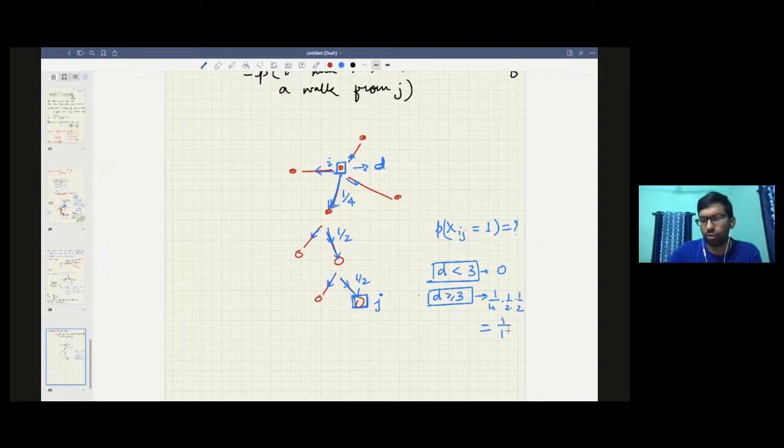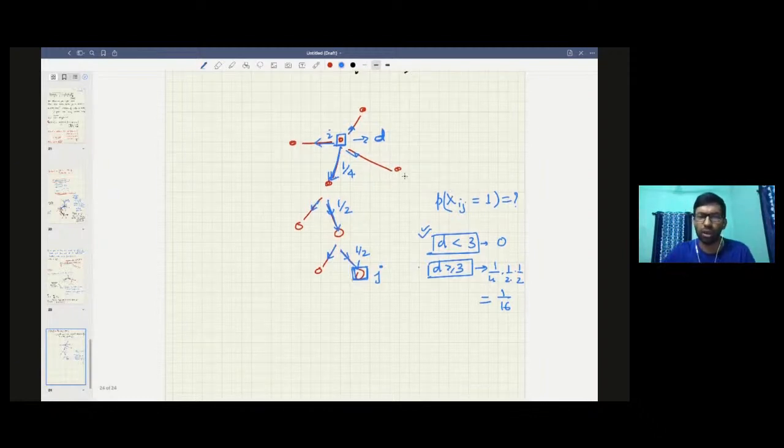So clearly one can see this is the expected value of xij, and basically what we need to do is do this thing for all the pairs because of the linearity of expectation. This is what is remaining.